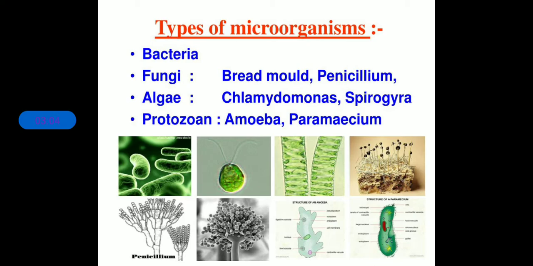Microorganisms may be single-celled or multicellular, that is, unicellular or multicellular. This is a term we use many times. I hope you all understood that. If not, go through the first video of this chapter, where we discussed very well the difference between unicellular and multicellular.